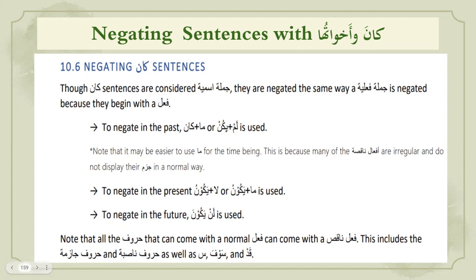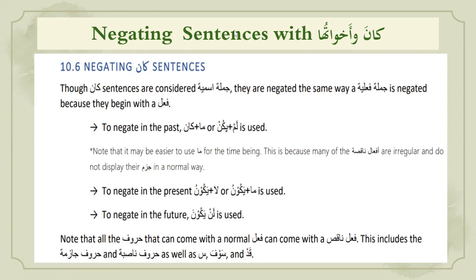So again, the same way. Though kana sentences are considered Jumla Ismiya, they are negated the same way a Jumla Fi'liya is negated, because they begin with a fi'l, right? So translation is, we translate the kana sentences as if these are Jumla Fi'liya, but we do the grammatical analysis regarding these sentences as Jumla Ismiya. So in grammar, the Nahw portion, when we do the analysis, we say it's a Jumla Ismiya, so it has Mubtada, Khabar, and Muta'alliq bil Khabar. But when it comes to translation, or negating the sentences, then we do it as if these are Jumla Fi'liya.